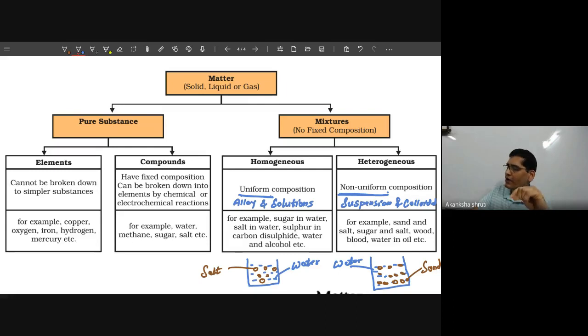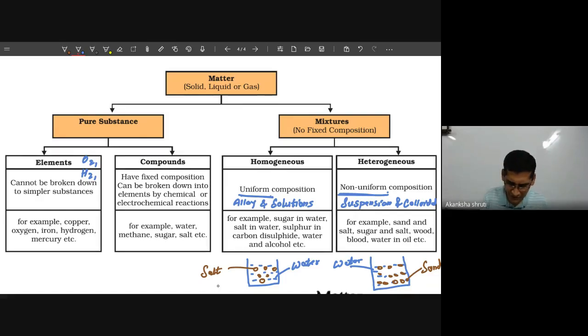But compound is the other category where elements combine together, showing their chemical behavior. So elements combine in a fixed ratio to give an entirely new characteristic. That new characteristic will be entirely different from the elements. Example: whatever we are breathing is air, and air contains one important element called oxygen. It also contains hydrogen and other things, even some carbon dioxide, and nitrogen is the maximum.